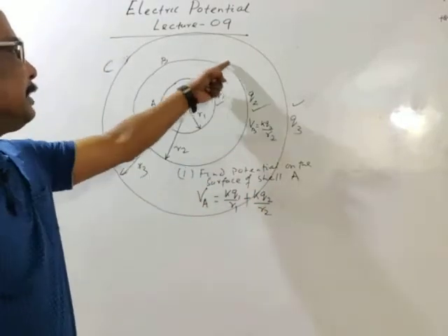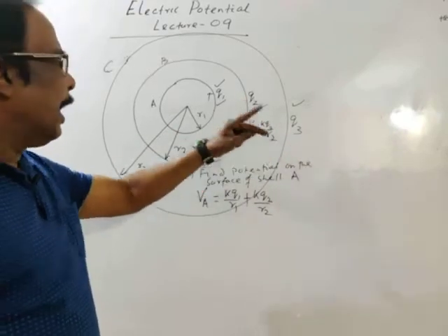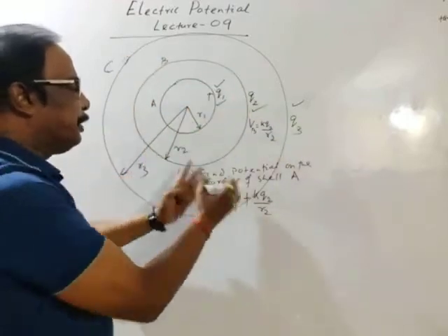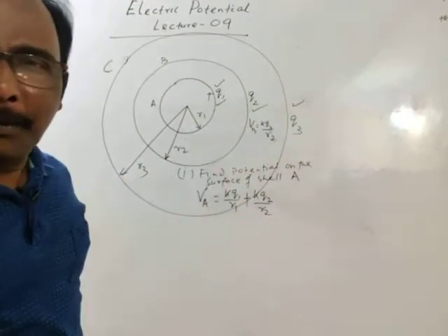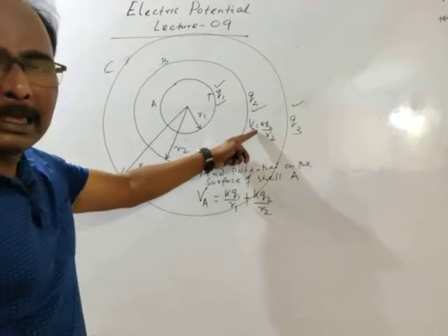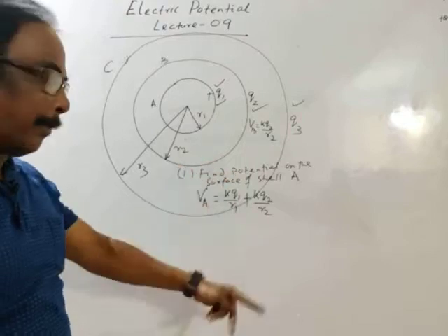See, potential on the surface of cell B is KQ2 by R2, and potential at any point inside the surface is also KQ2 by R2, and the surface of cell A is inside the surface of cell B, so potential is KQ2 by R2.